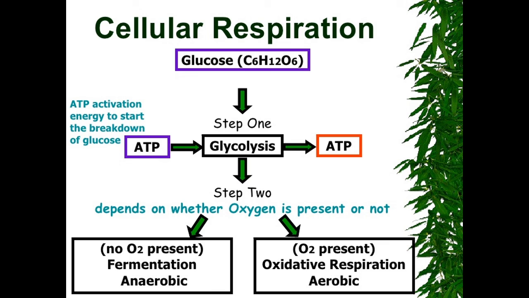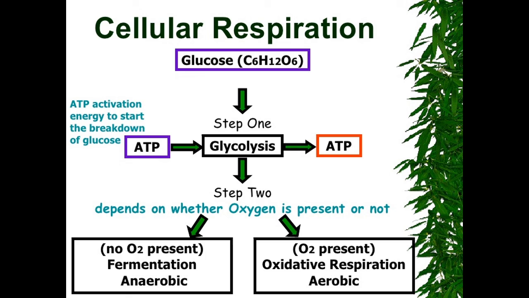Now, cellular respiration. Respiration is divided into two types, that is aerobic respiration and anaerobic respiration. Aerobic respiration takes place in the presence of oxygen. Here glucose undergoes complete oxidation, and the end products are carbon dioxide and water.